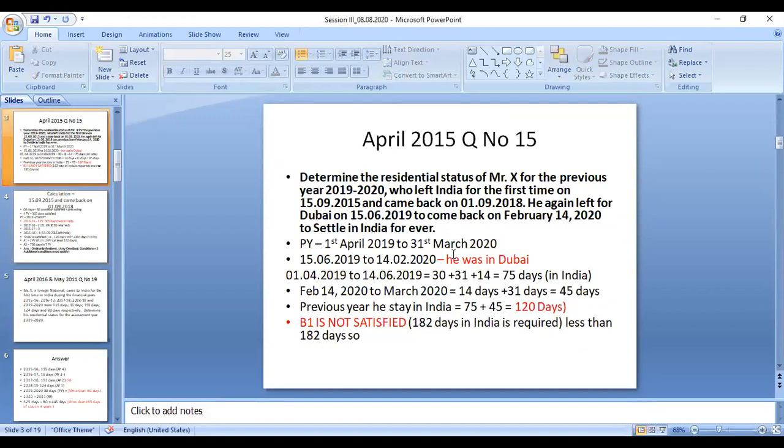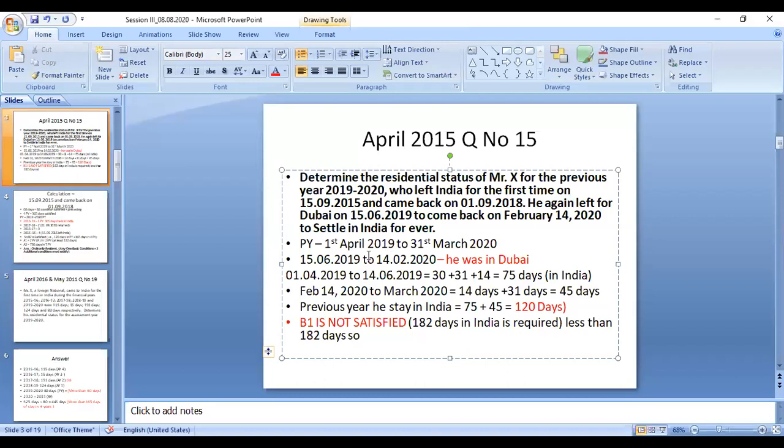Now from the workings, first and foremost, you have to take the previous year. For the previous year, you write the dates first April 2019 to 31st March 2020. In between these two dates, you have to calculate how many days he is staying in India. So now you can go back to the problem and recheck what all happens between these two dates.